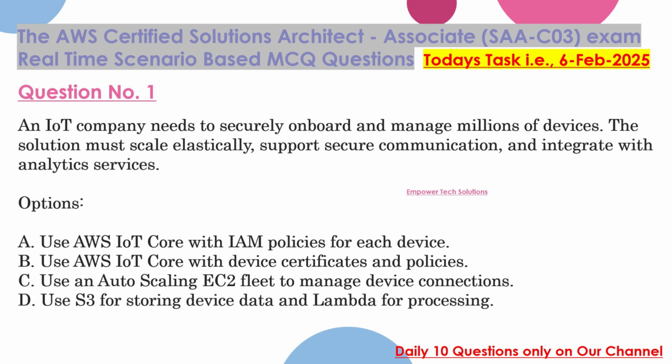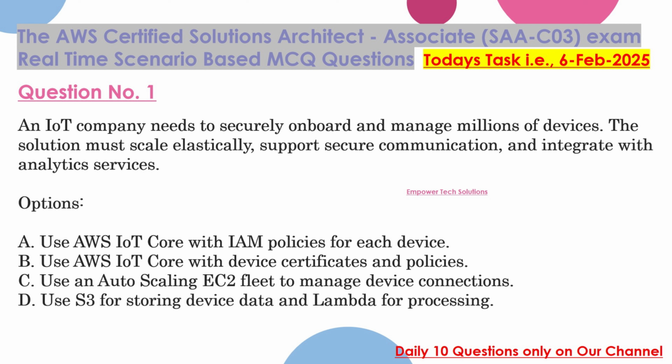Question 1. An IoT company needs to securely onboard and manage millions of devices. The solution must scale elastically, support secure communication, and integrate with analytic services. Options: A. Use AWS IoT Core with IAM policies for each device.